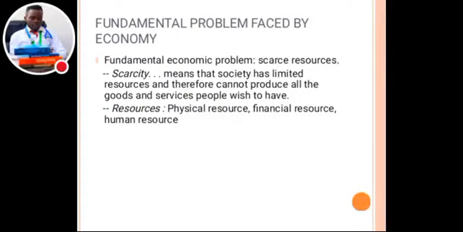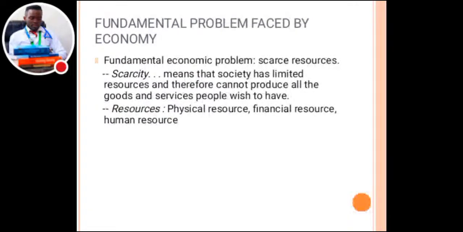Now let's look at the fundamental economic problem. When we talk about the word fundamental, it talks about something that is very important, something that is of significance. So, the fundamental problem faced by an economy, number one, is scarce resources. What is scarce? Scarce simply means lacking. When resources are few, that is what we call scarce.